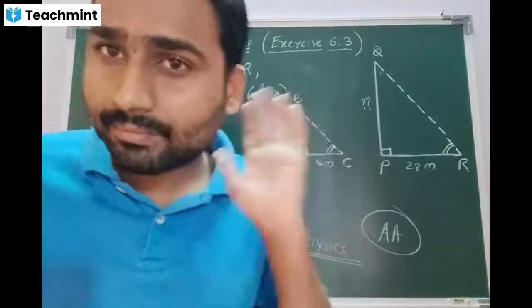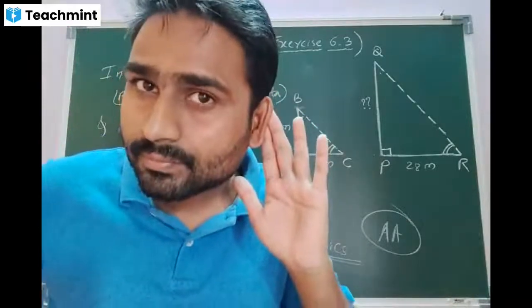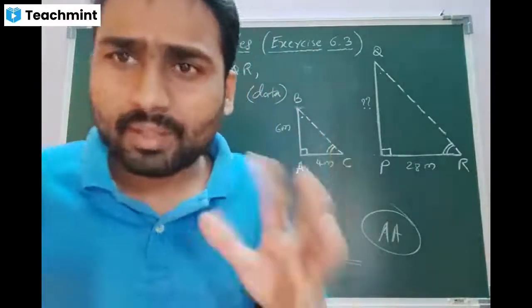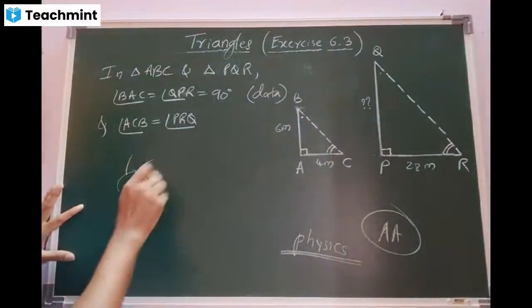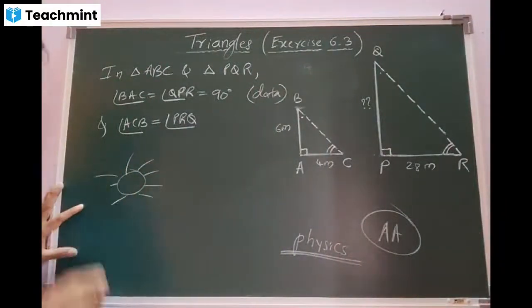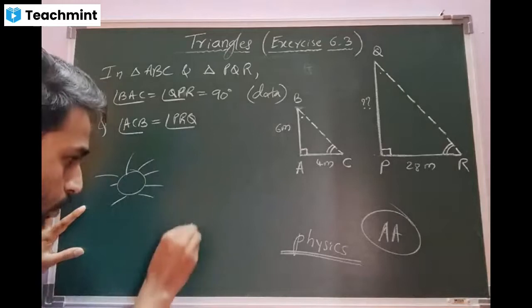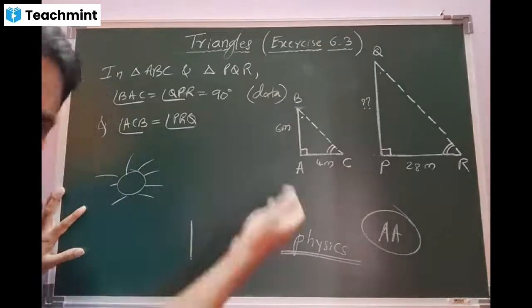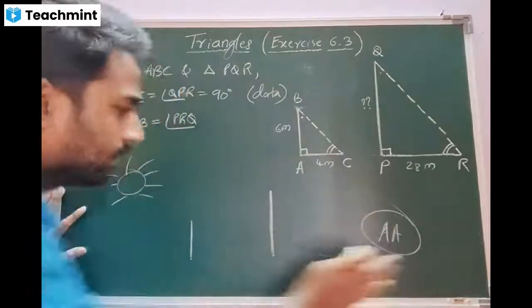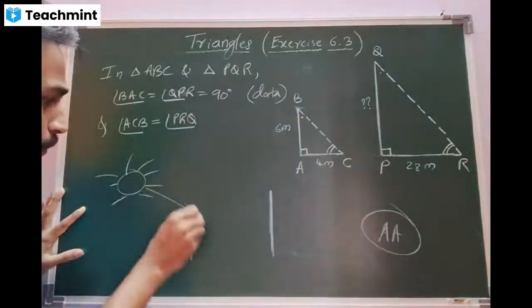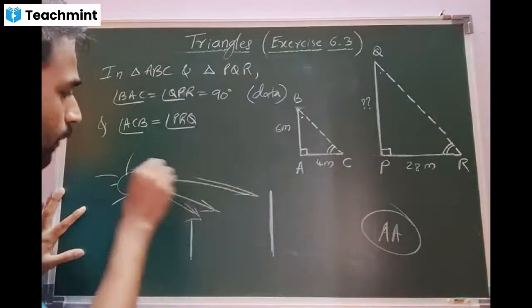Is that clear, beta? What does it mean? All of you observe here. If the sun is here, and there are two objects nearby, one Chotu, one Motu, the sun rays are going to fall everywhere.